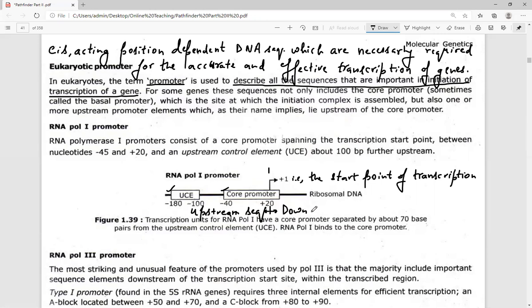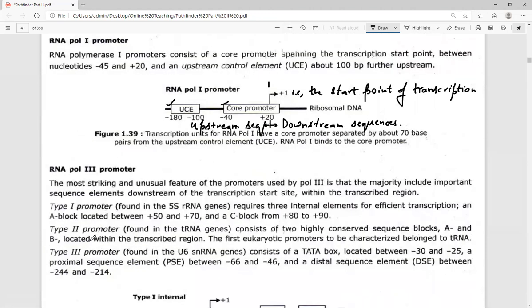So the majority of the promoters always have upstream sequences except RNA polymerase third.